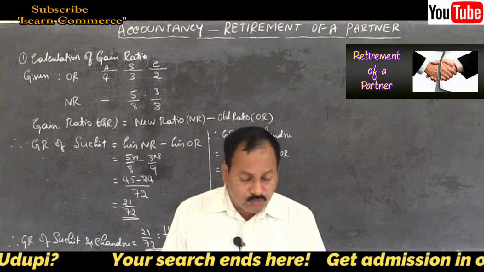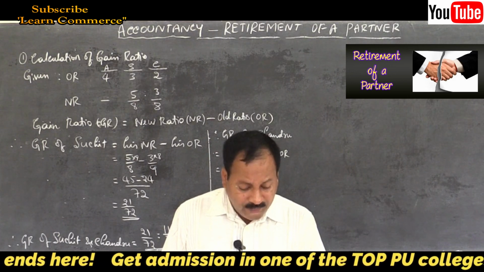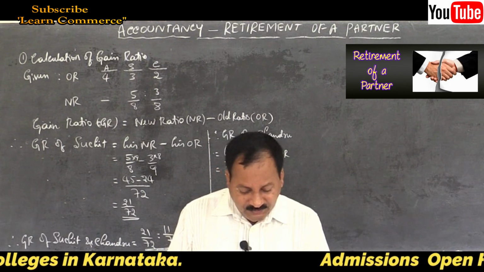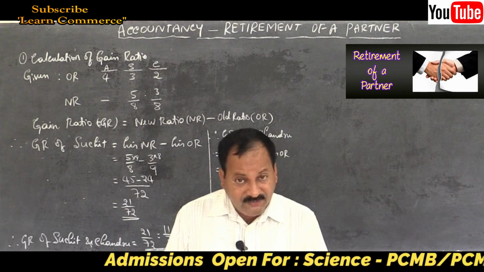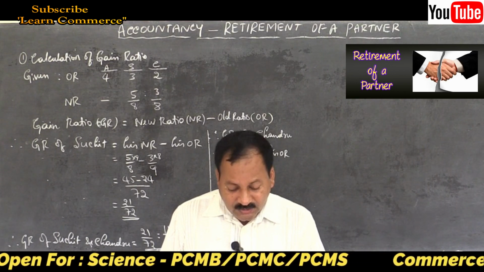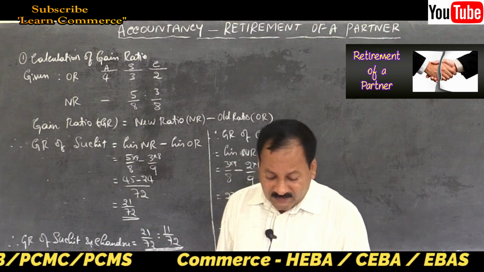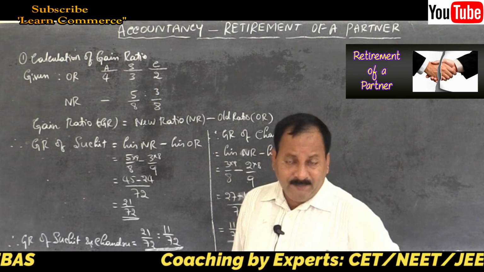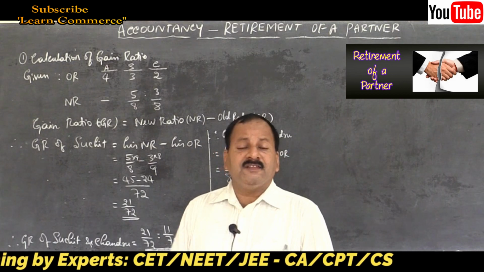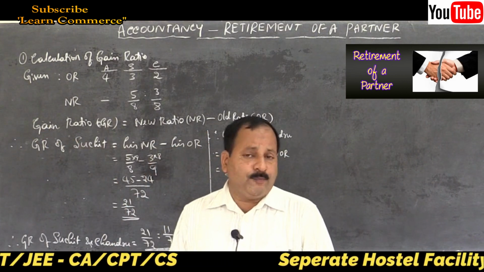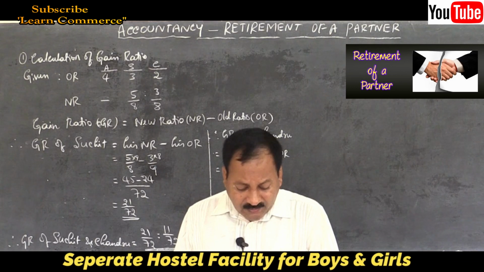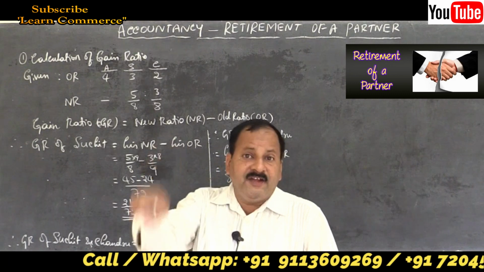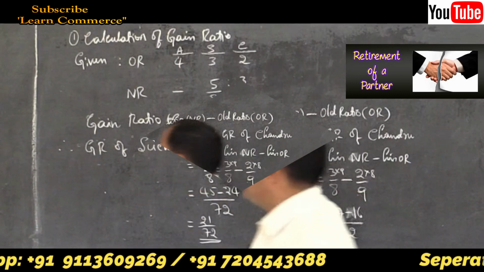That means 5:3 is the new profit sharing ratio of Suchit and Chandru. Ankit retires, the partner goes out of the firm, isn't it? So new ratio will be 5/8 and 3/8 among Suchit and Chandru. They asked us to calculate gain ratio of Suchit and Chandru. So remember, whenever they ask something, take that as the first part and then derive the formula. They told us to calculate gain ratio of Suchit and Chandru, so take gain ratio first is equal to, then derive the formula. So let me solve this problem.